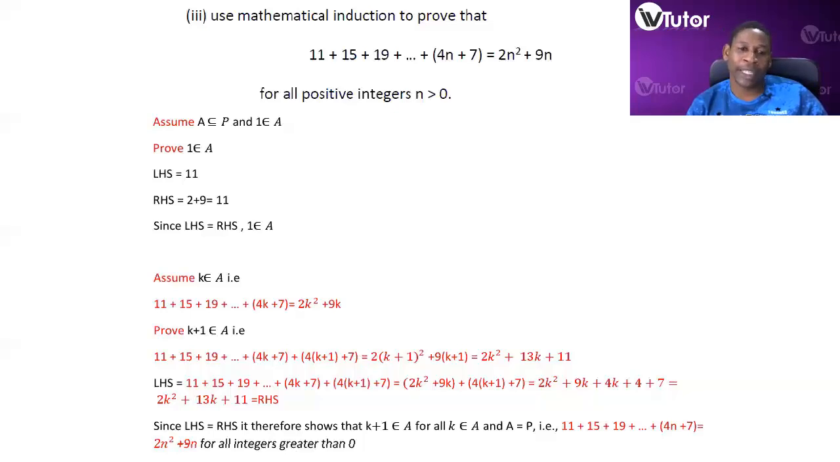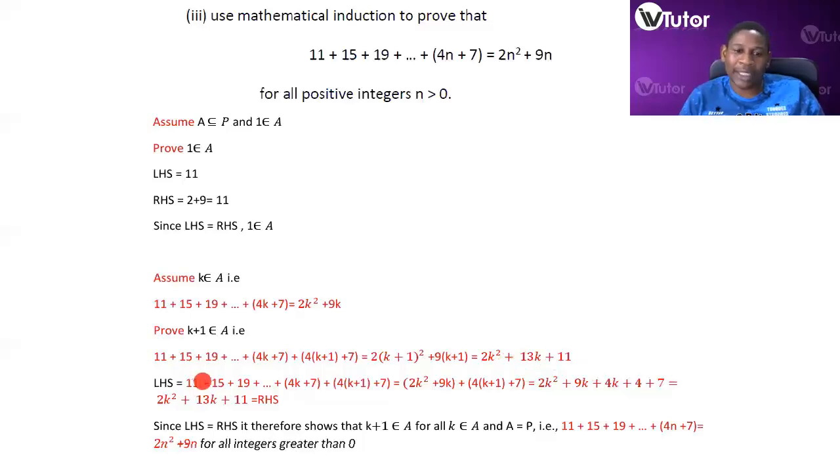Then we want to prove that k plus 1 is an element of A. That is, if we add one more element, we still maintain that. So we've got 4k plus 7 ending here, and the next one, the k plus 1 term, comes in here: 4 times k plus 1 plus 7. This is equal to, now we substitute where there was k with k plus 1, 2 times k plus 1 squared plus 9 times k plus 1, which when simplified becomes 2k squared plus 13k plus 11.